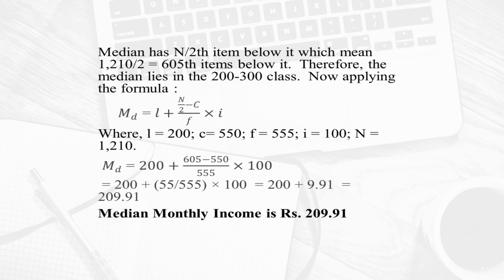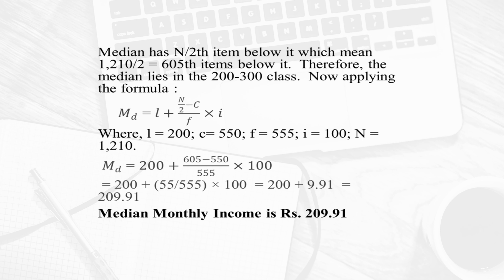So, once you locate the class interval, your median class, then we have to apply this formula, median equals lower limit L plus (n/2 minus c) upon f into i. In this case, the class was 200 to 300.